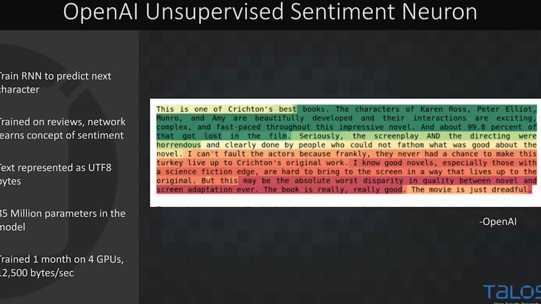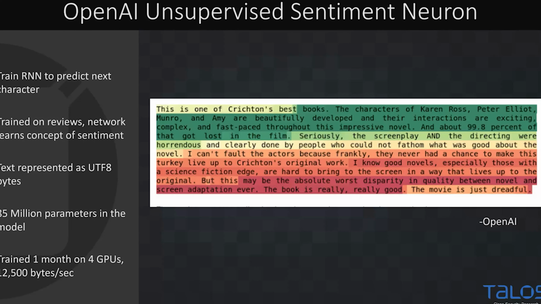So what we're seeing in this visualization here is the sentiment learned from the training approach. And this is actually really nice, right? We're just trying to predict the next character in text. It's a well-constrained learning task, and we're learning this kind of high order abstraction of sentiment from it.